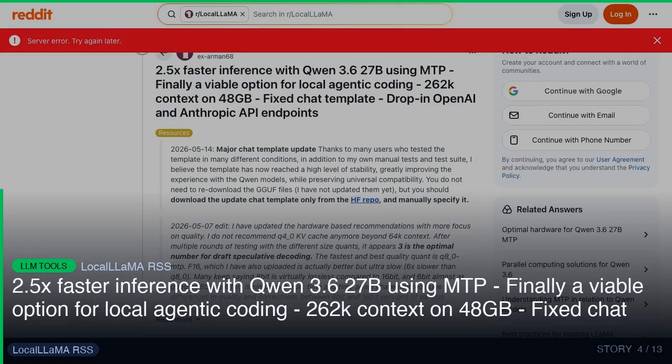May 7th, 2026 edit: I have updated the hardware-based recommendations with more focus on quality. I do not recommend Q4_0 KV cache anymore beyond 64K context. The value here is in how much complexity it abstracts away. Check it out. Link below.